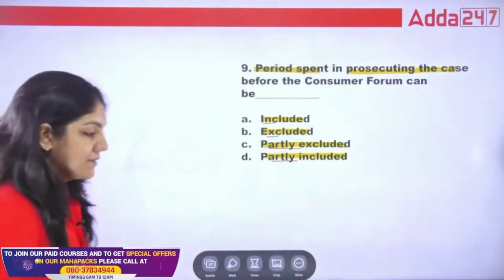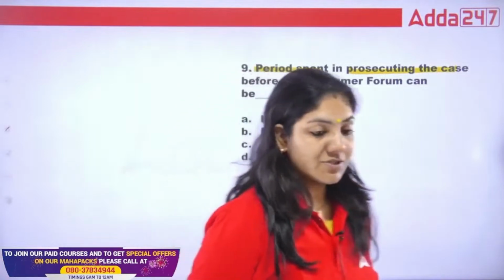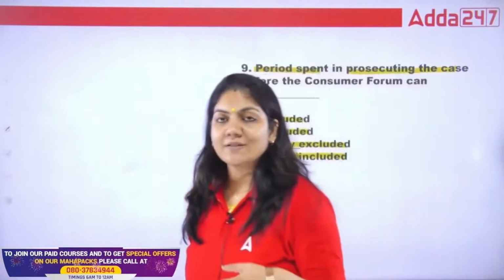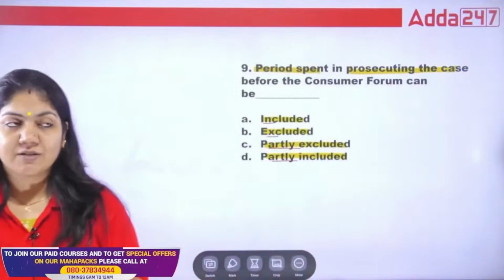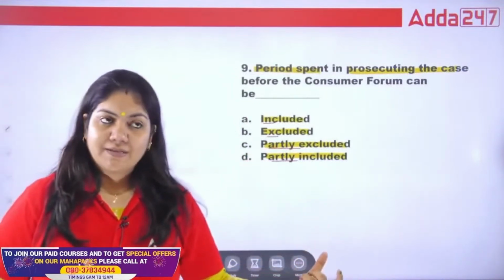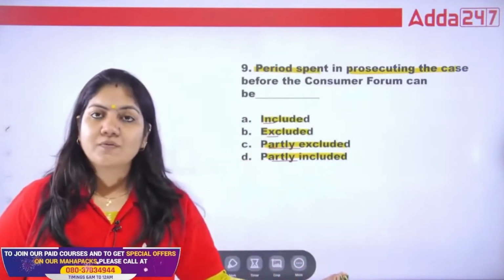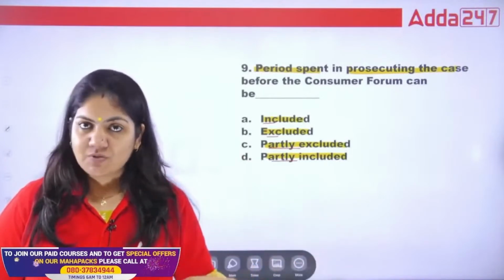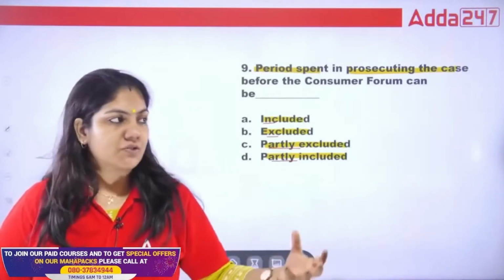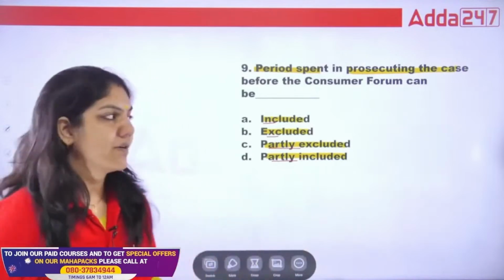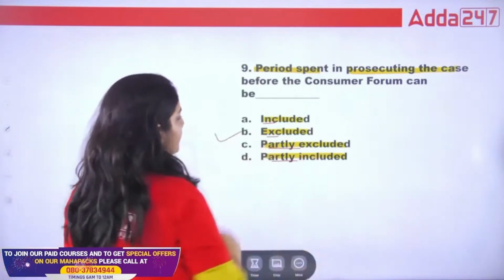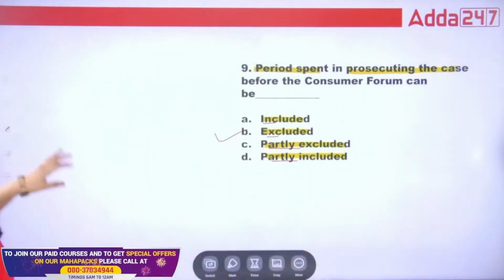So we have already learned, when we read the Limitation Act, that there are so many days that will be excluded in the Limitation Act. So the filing of the case, the date on which the judge will give judgment, or the time in which we take the order, etc., that will be excluded. So this is the right answer.